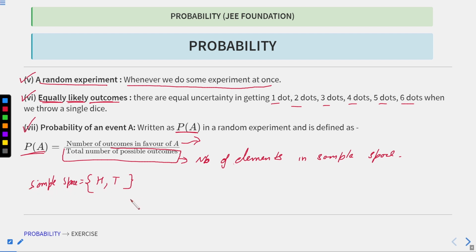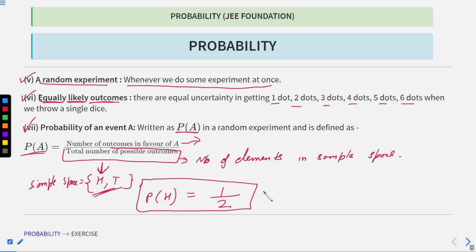Or if I am finding the probability for head, and my event is now head, that probability of occurring head is equal to, as head occurs only once, this is the number of outcomes in favor of H. So the number of outcomes is just 1 divided by the total number of possibilities. So the total number of possibilities is 2. So this will be my probability of getting head. Okay, so I hope you understood from this example.